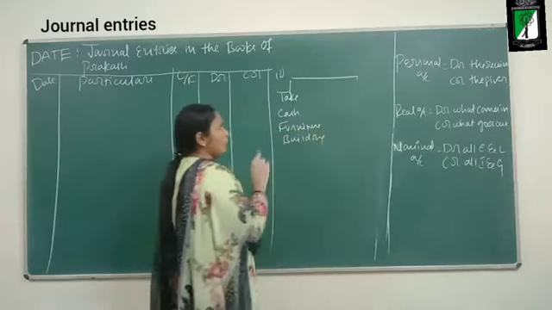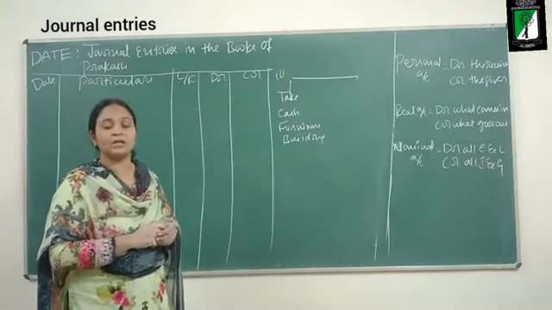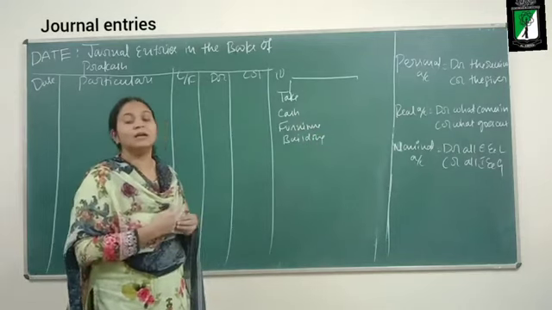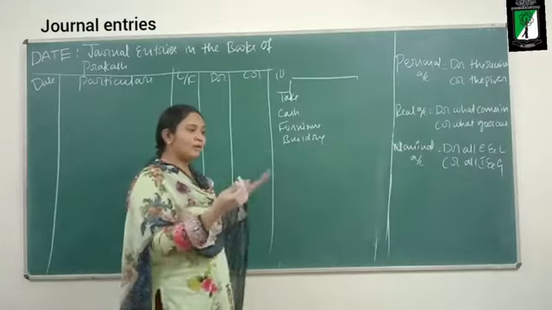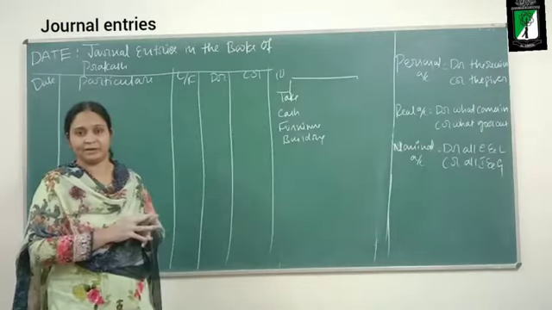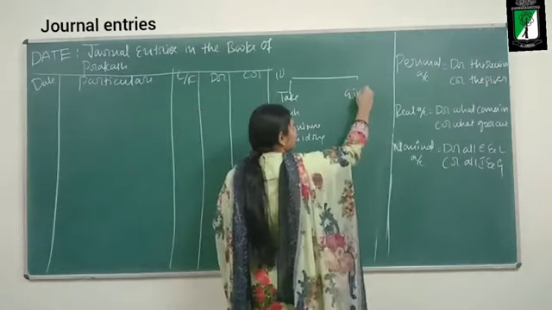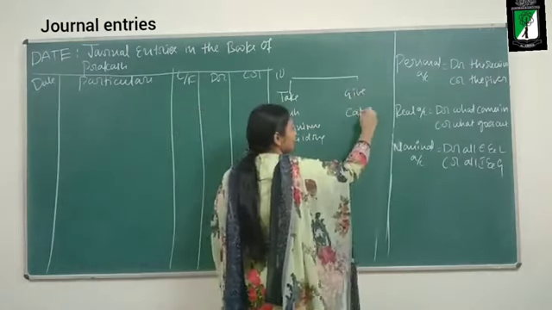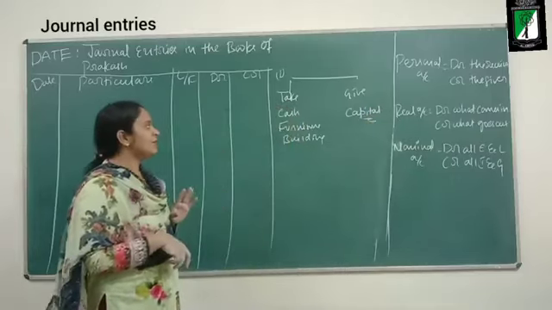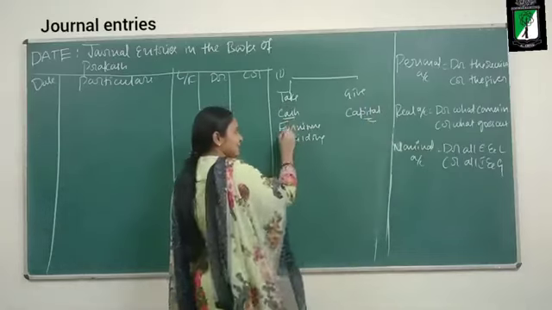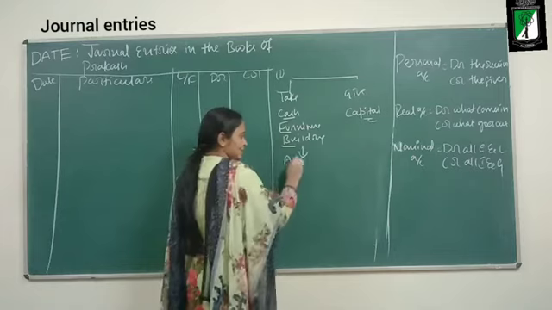Who is giving all these assets to the business? The owner. We cannot write the name of the owner here. Instead, we open a capital account in the name of the owner. Why? Because business is different and owner is different. So, instead of writing the name of the owner, what is he giving? Capital. Cash is an asset. Furniture is an asset. Building is an asset. All these are assets.